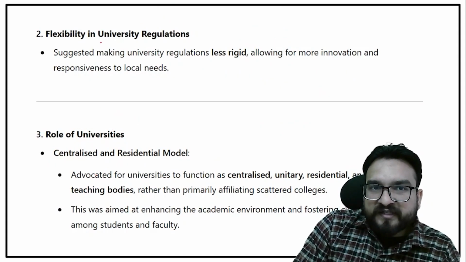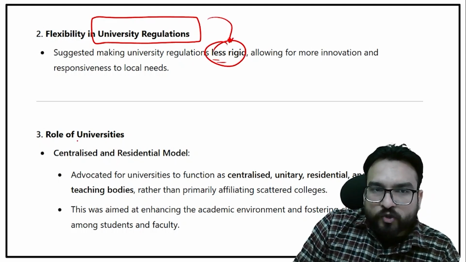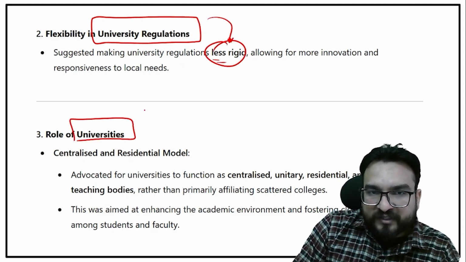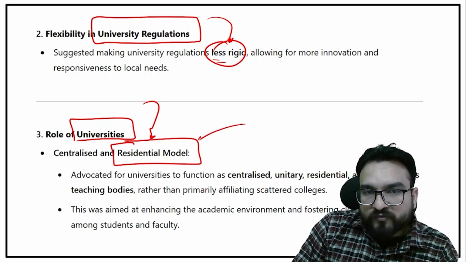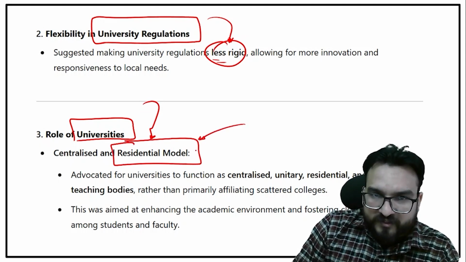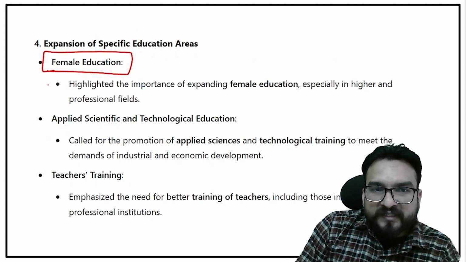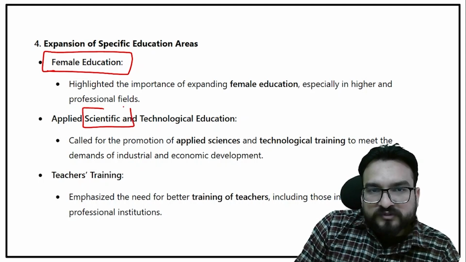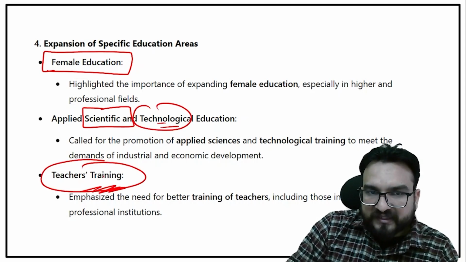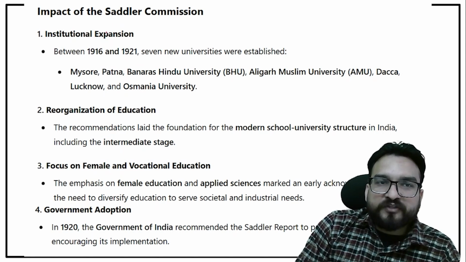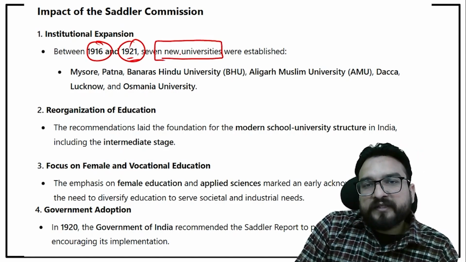Okay. Flexibility in university regulation also, they said it should be less rigid. About the role of universities, I have told you that they also recommended a residential model. That means people should come and stay there. So this was also introduced. They also promoted a focus on female education. They also focused on scientific and technological education, and on teacher training too, guys, right? So because of the Sadler Commission, from 1916 to 1921, several new universities emerged.